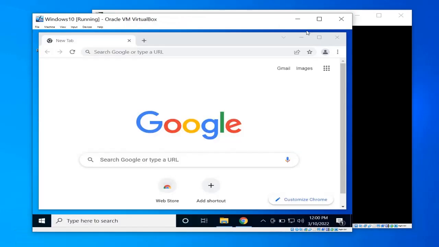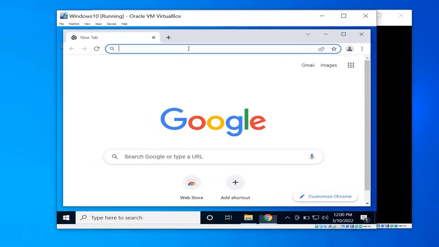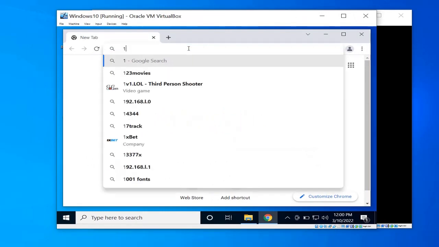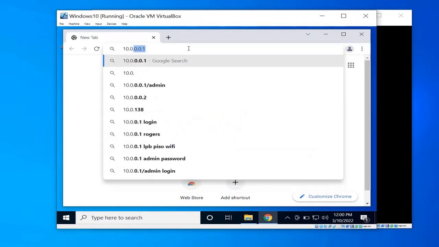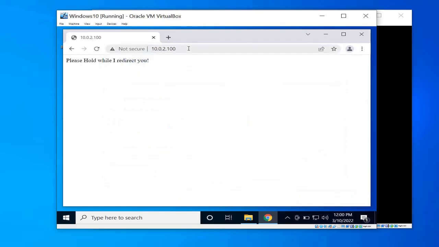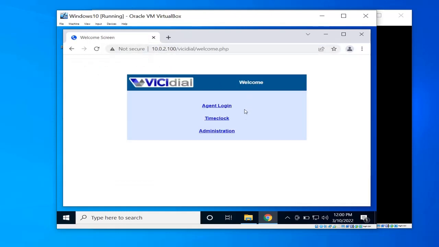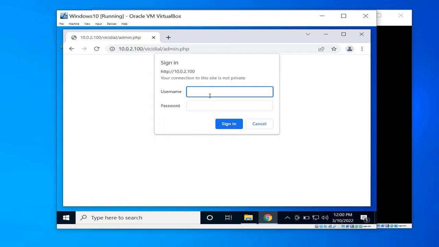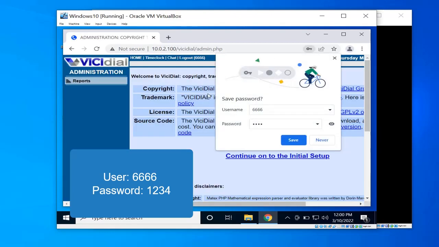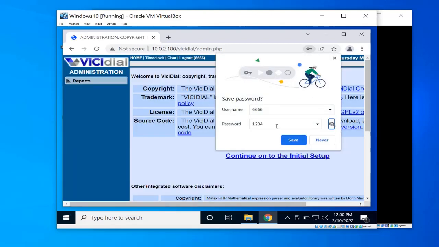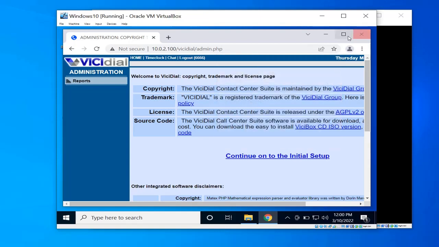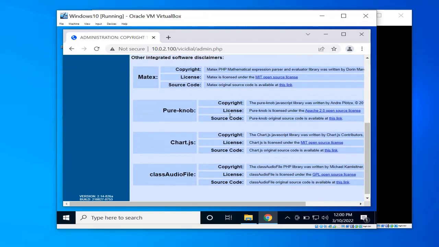Now that the PC is started, the VM is started, we can try to access it by putting in the IP address 10.0.2.100, and if everything is okay, yes, the VICIdial web page is here. We put the username, which is 6666, and the password, which is 1234. This is the default, and 6666 is the admin for VICIdial. We can continue with the setup.